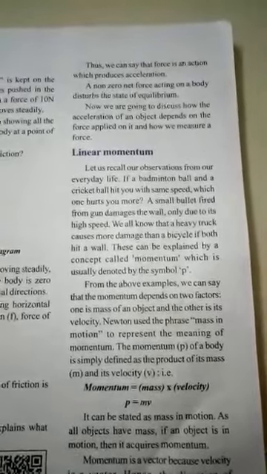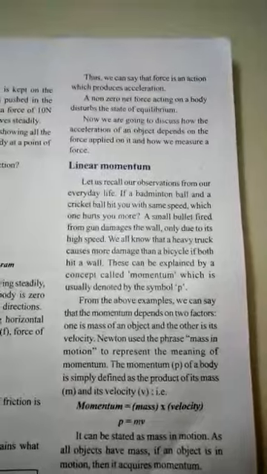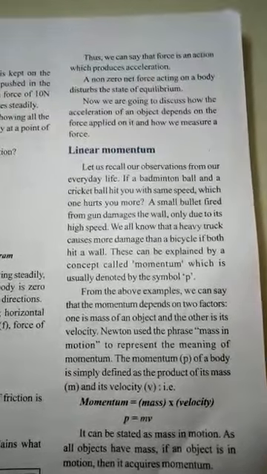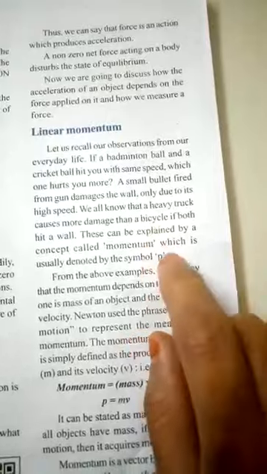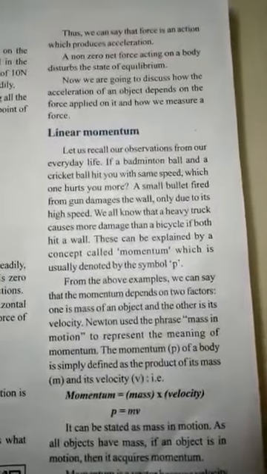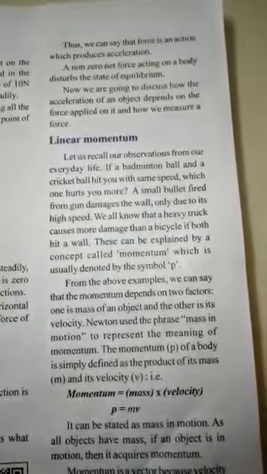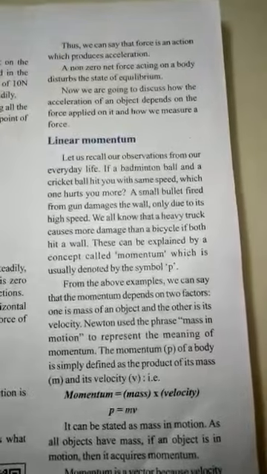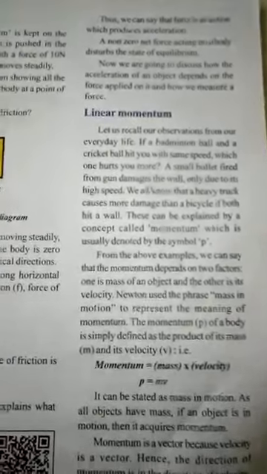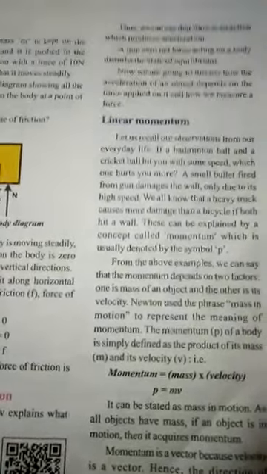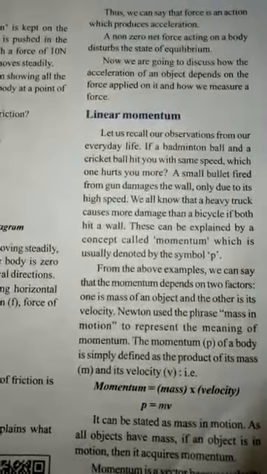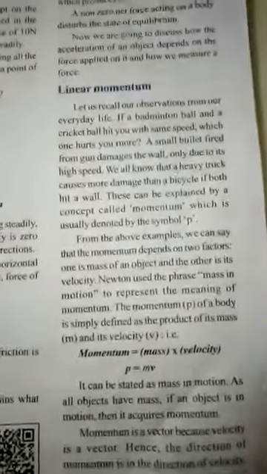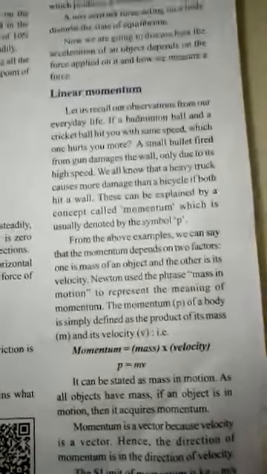Yes or no? So the property of the motion of an object is what we will learn as momentum. Momentum is denoted with the letter P. The product of mass and velocity is called momentum. Newton told of mass in motion, and based on the concept of mass in motion he denoted it as momentum, that is P equals m v, where m is mass and v is velocity.